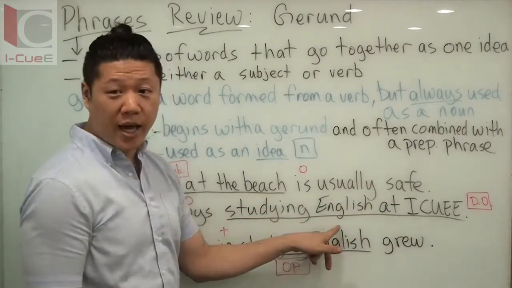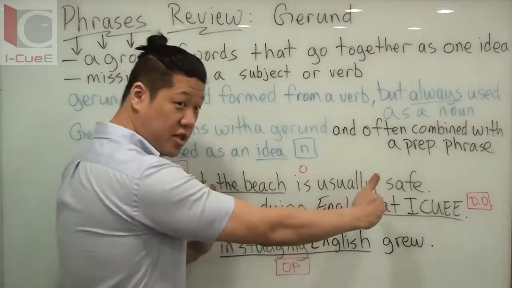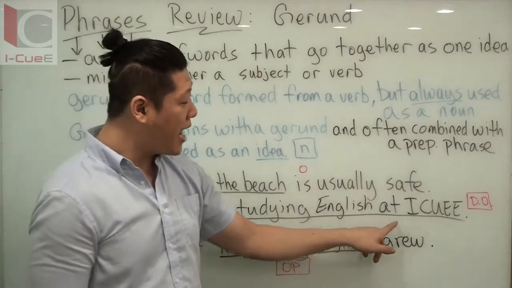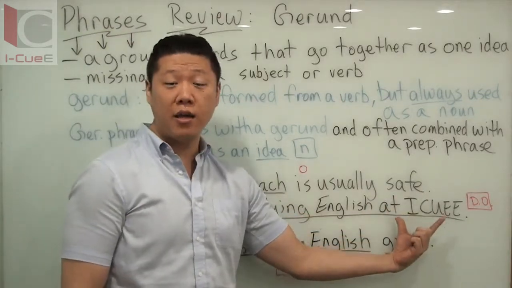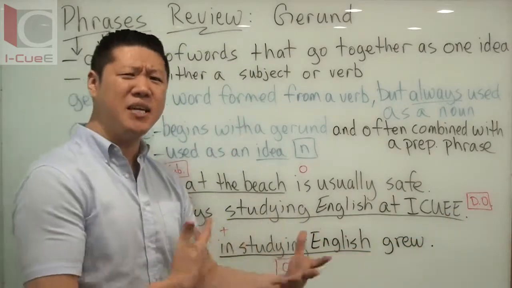a gerund, and it also has another word. They go together, and there is no verb. It's just a noun, studying English. This could be your gerund phrase. So at IQ could be part of a separate prepositional phrase. But then the sentence meaning would change.